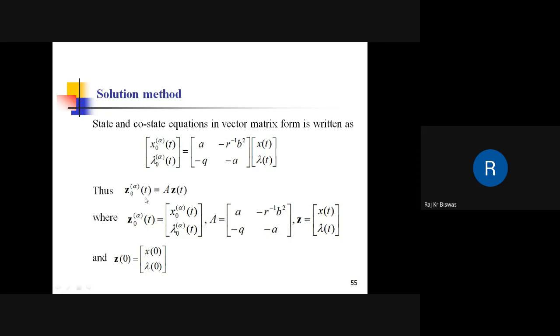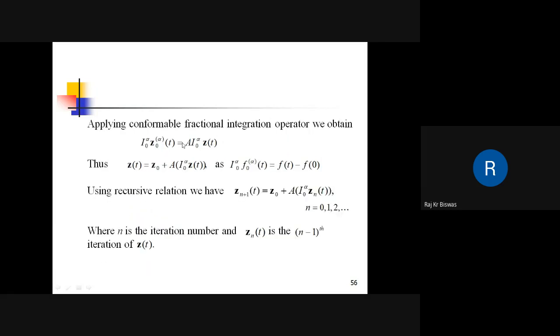Using this fractional integration operator, this equation is written in this way. We use this fractional integration operator I0 alpha. This is equal to the integration I0 alpha z(t). Finally it gives z(t) is equal to z0 plus this.